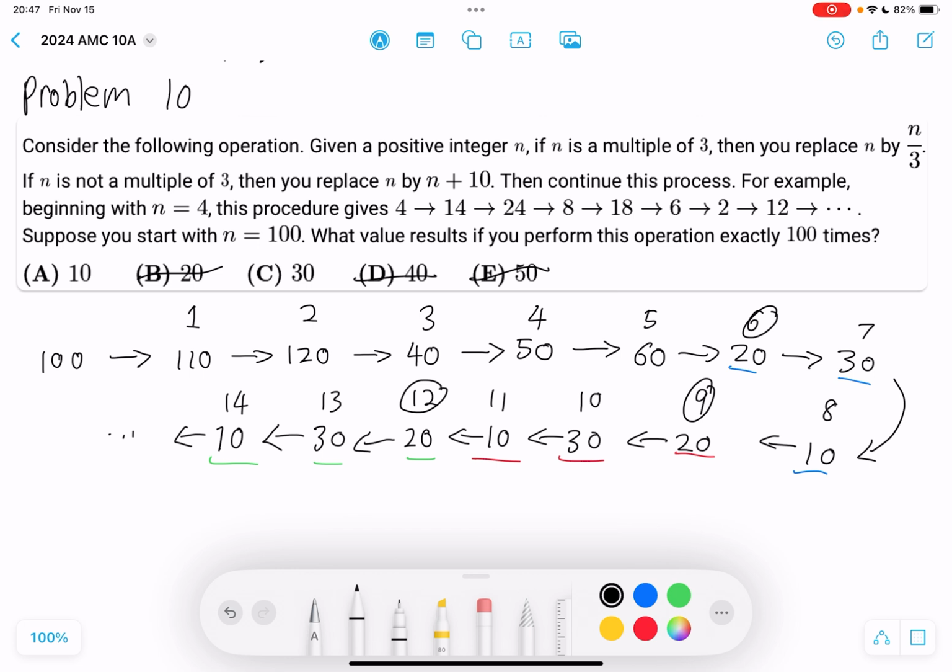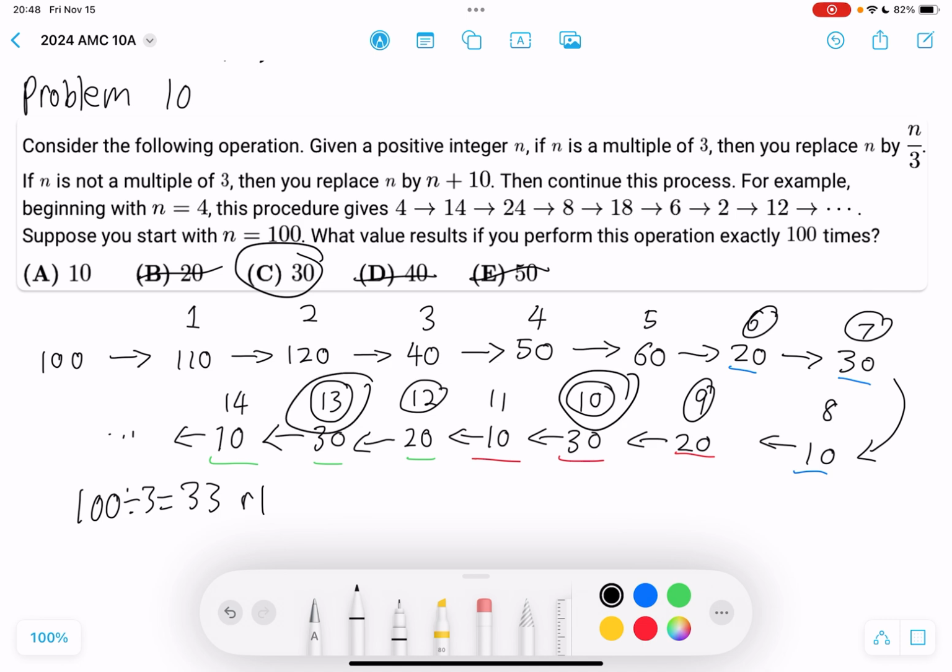And then you have 7. When the number in the sequence is 30, the number of operations performed has a remainder of 1 when divided by 3. So 7, 10, 13, etc. Well, 100 divided by 3 is 33, remainder 1, because 33 times 3 is 99. So 100 has a remainder of 1 when it's divided by 3. So the answer is 30. Because all these terms here, the number of operations, all have a remainder of 1 when divided by 3.